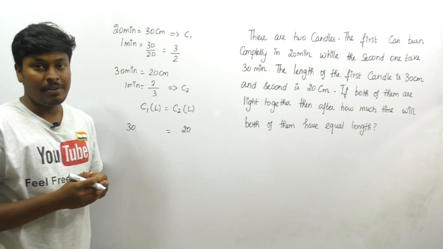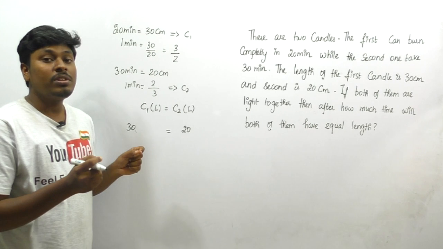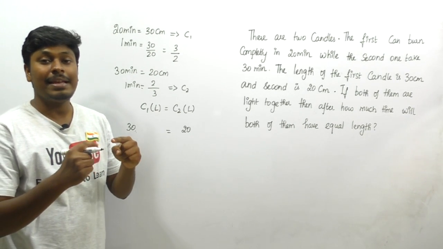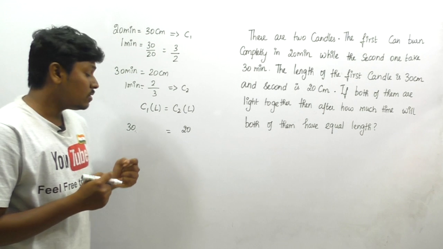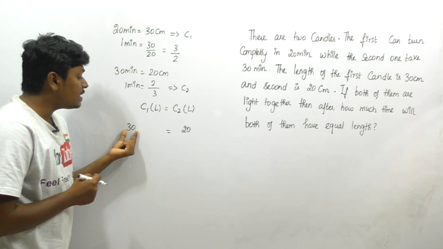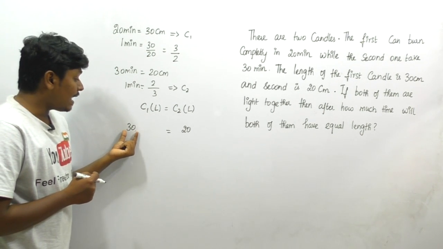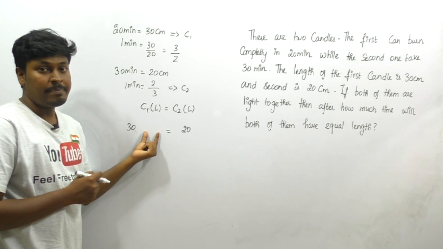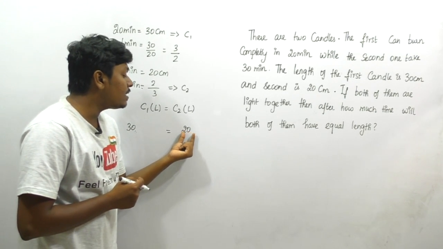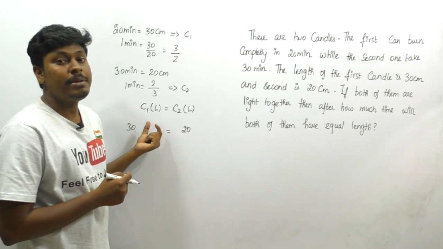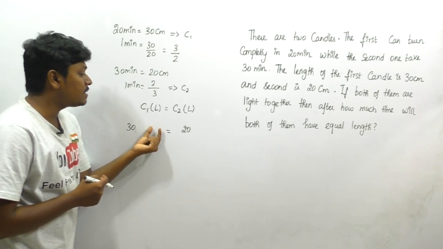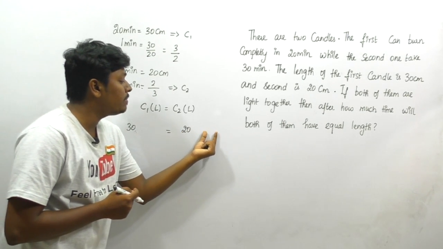But listen carefully, after lighting, both of the candles get equal in length at some time. Friends, got it? Equal in length at some time. So we can definitely say that this 30 centimeter candle should be reduced by some time. Similarly, this 20 centimeter candle is burnt for some time. Friends, got it? This 30 centimeter should be burnt for some time. Similarly, this 20 centimeter should be burnt for some time.